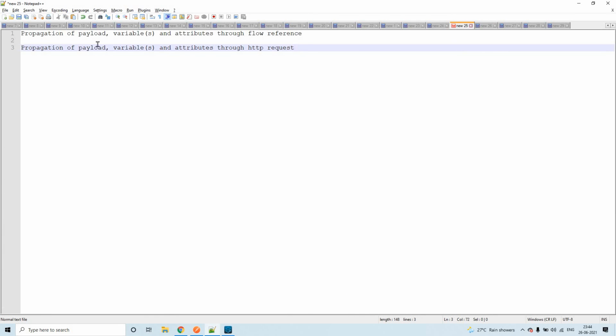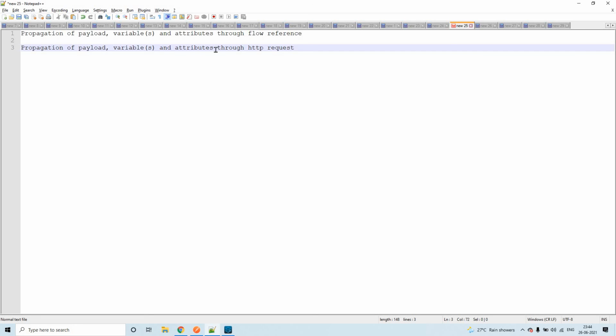So now we are able to share payload, variables, and attributes through flow reference. And if you update them in the child flow, they will be reflected after the flow reference in the parent flow. If not, only the old values will be shared back to the flow reference and propagated further in the parent flow.